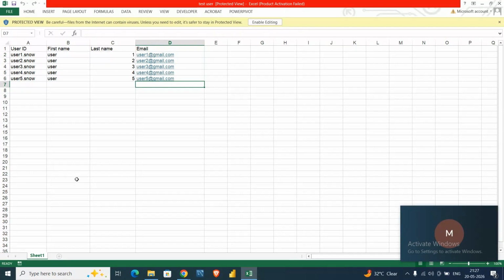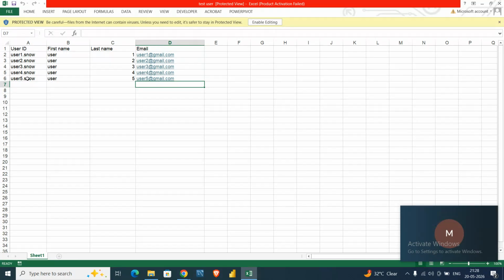Suppose 100, 200 users. They want these users to be onboarded to ServiceNow. So in that case we can't do it manually, because if I do it one by one, it will take a lot of time.